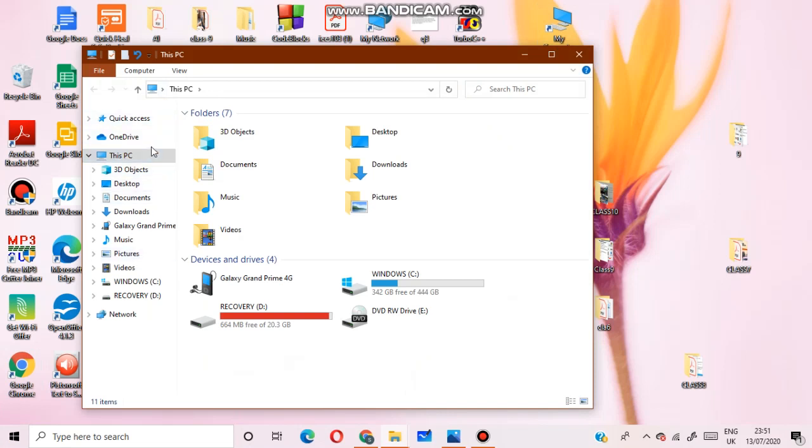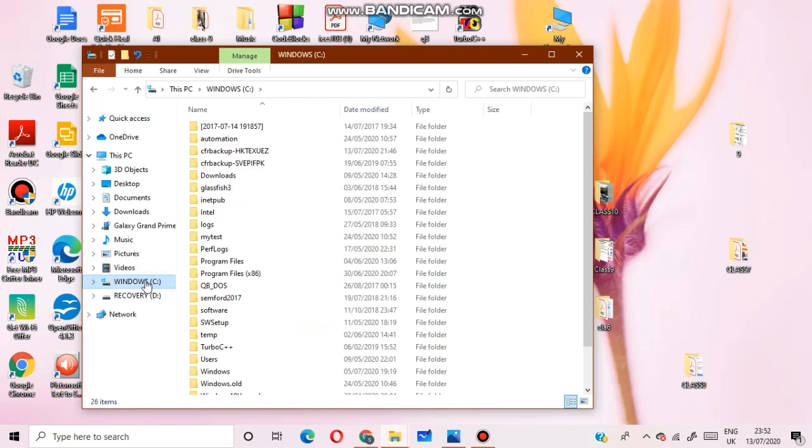There are different options, but which drive will you select for using this option? You have to go to or click on C drive.